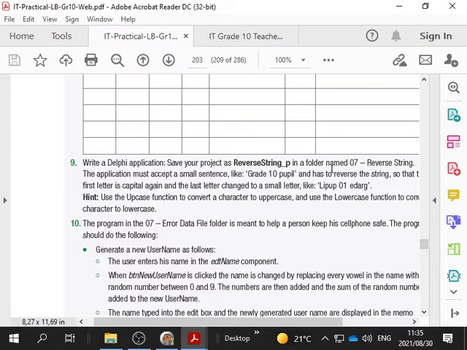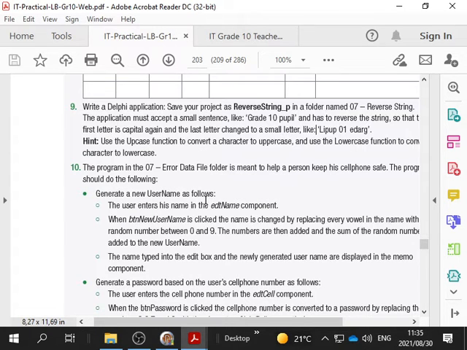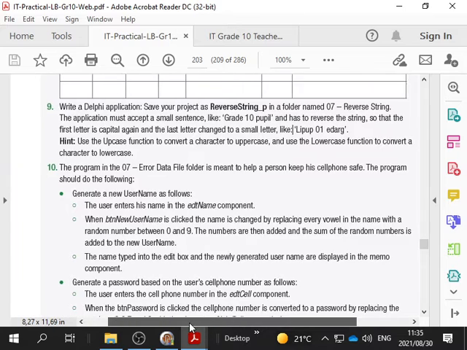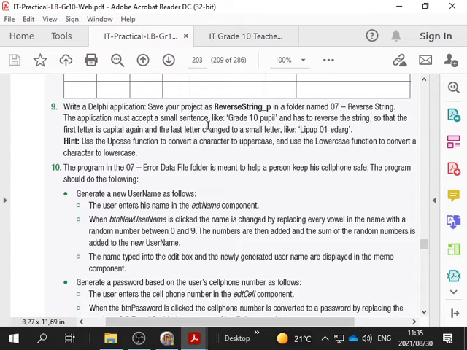So we're going to create a new program. It's going to be very easy to do, where we're going to reverse a string. It must accept a small sentence and has to reverse it so that the first letter is capital again, and the last letter must be a small letter.